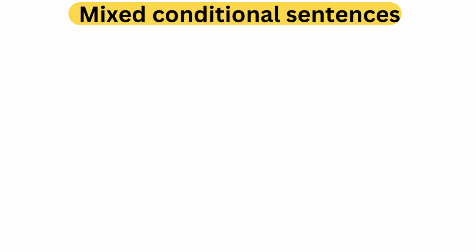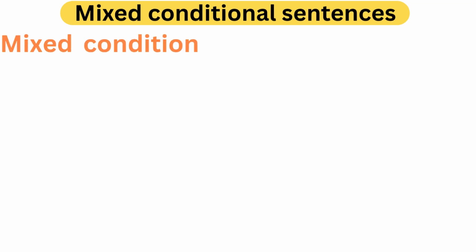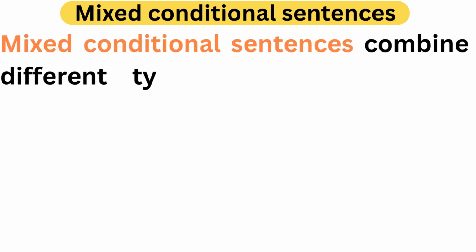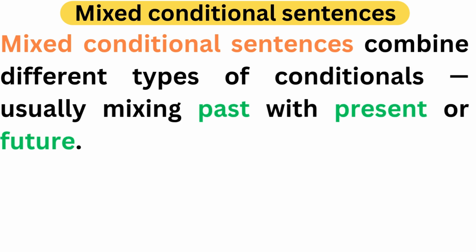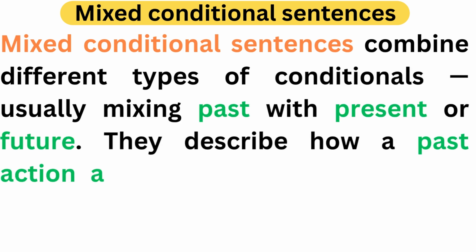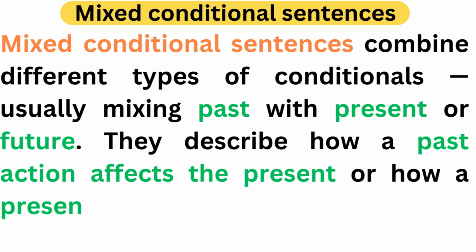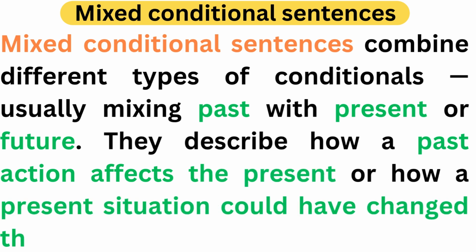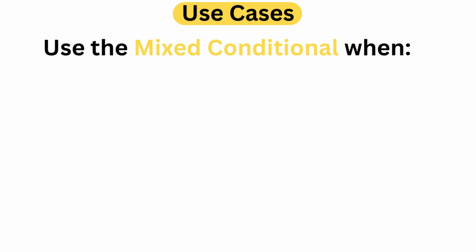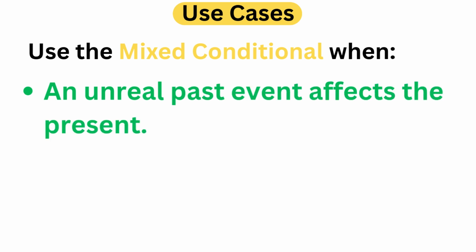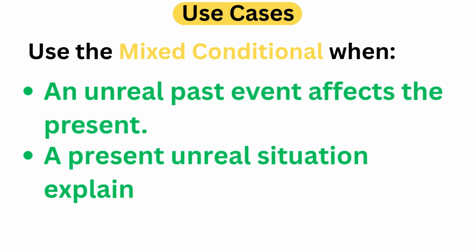Mixed conditional sentences. Mixed conditional sentences combine different types of conditionals, usually mixing past with present or future. They describe how a past action affects the present or how a present situation could have changed the past. Use cases. Use the mixed conditional when an unreal past event affects the present. A present unreal situation explains a past result.